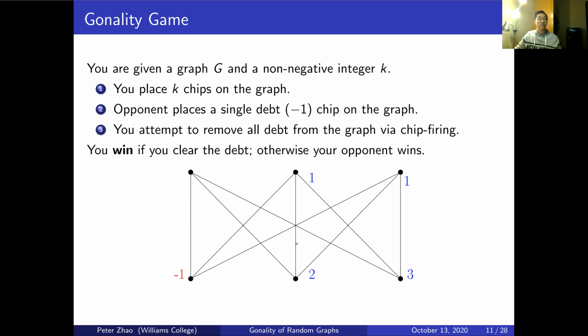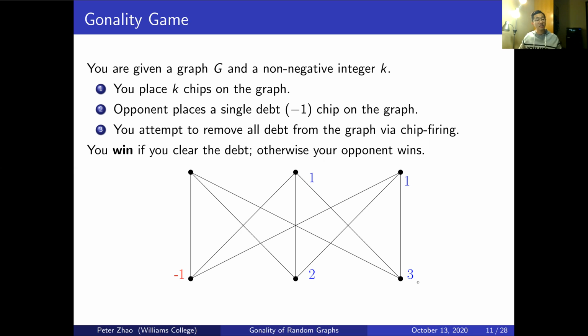So now I'm going to dive into how the chip firing game relates to gonality. We're going to frame gonality as a game called the gonality game, which is actually just a special case of the chip firing game with a very specific set of rules and gameplay. So the setup is as follows. You start with k chips on a graph. You're given a graph, and then you have a non-negative integer k, and you want to place k chips on the graph however you want. So here I have 7 chips, and I've placed them arbitrarily like this.